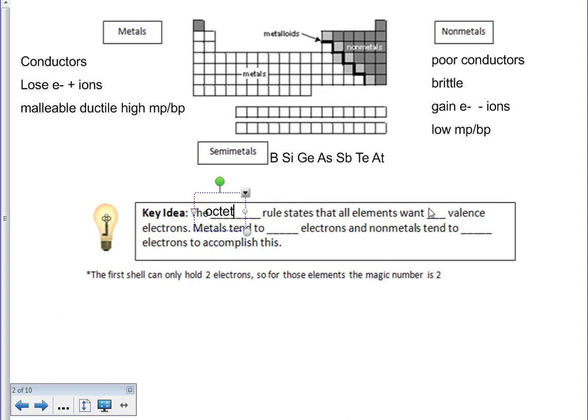So the big key idea here is that the octet rule states that elements want to have an octet, meaning 8 valence electrons, and metals tend to lose electrons, and non-metals tend to gain electrons to accomplish this. I like to think about the periodic table as being a cylinder where everybody wants to get to group 18, our noble gases, and in order to get to the noble gases, you either go back around or you go forward. So again, either gaining or losing, losing being a metal, gaining being a non-metal, to achieve that full octet.